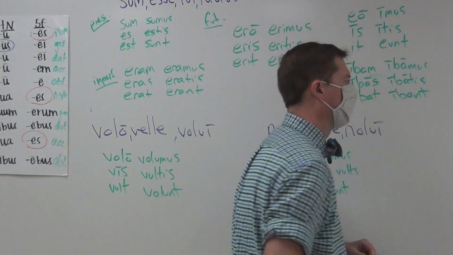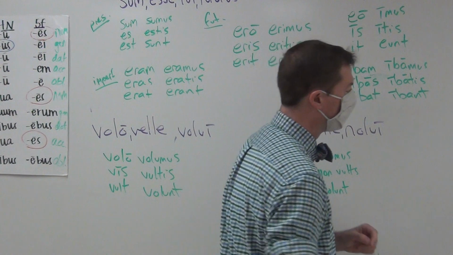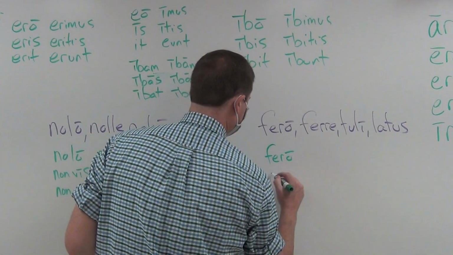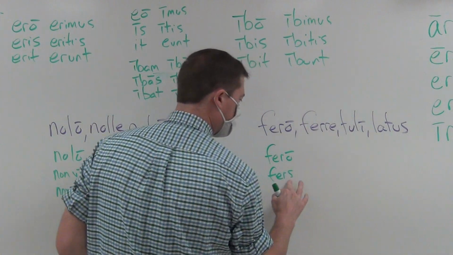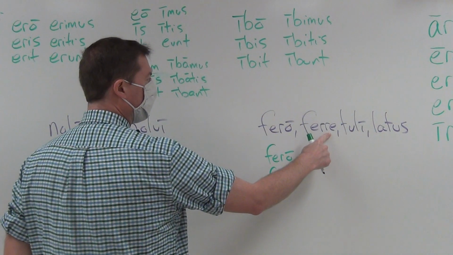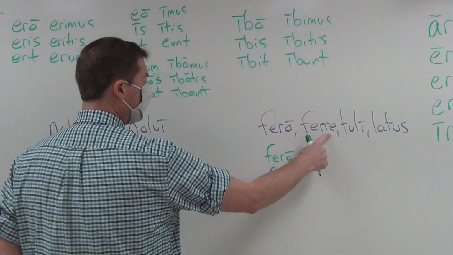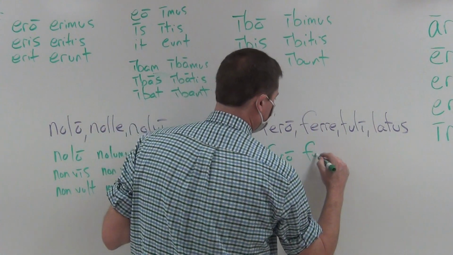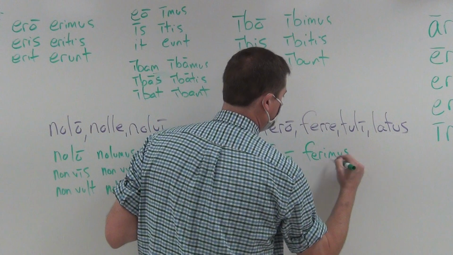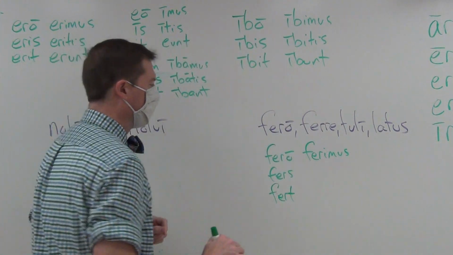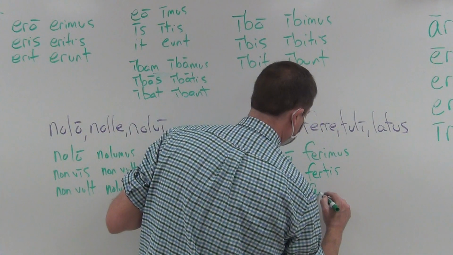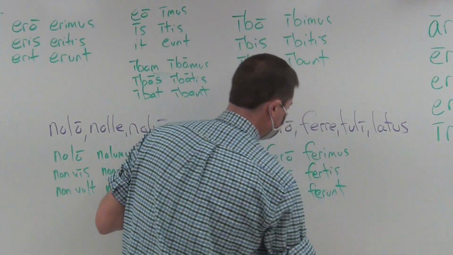And fero, ferre, tuli, latus, to bring, or carry, or bear, or even endure. It would be fero, fers, there's no vowel. Do you see? No vowel. No A-R-E, I-R-E, long E-R-E, short E, nothing like that. F-E-R-T, no vowel. Now, there would be no vowel, but when you say feremus, you end up saying that I by accident. Fertis, there's no vowel, and ferunt.